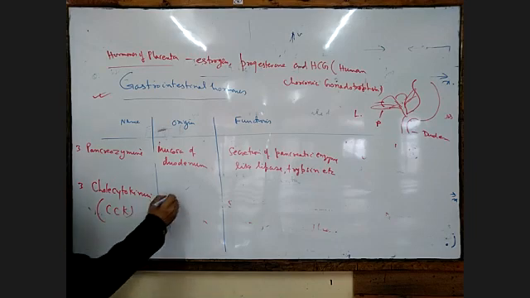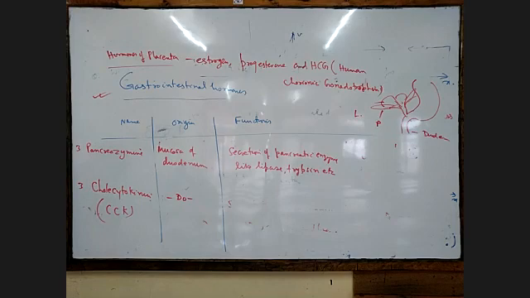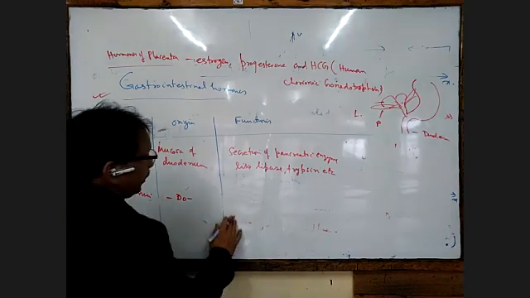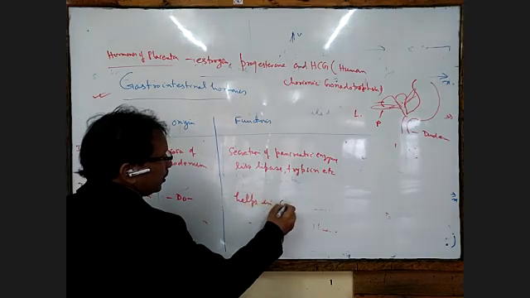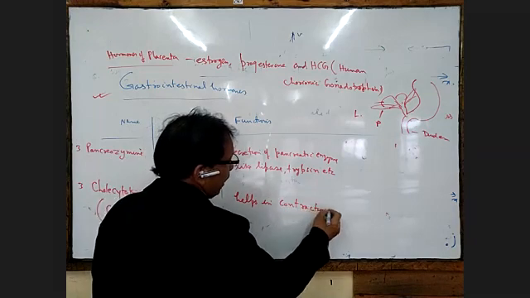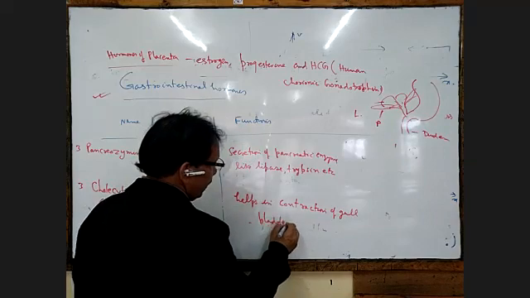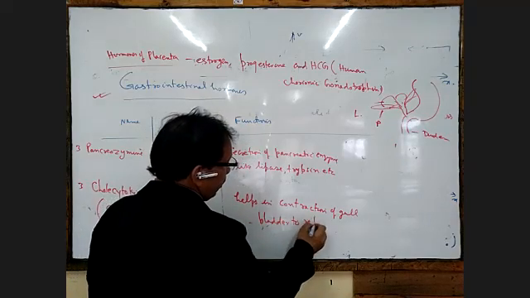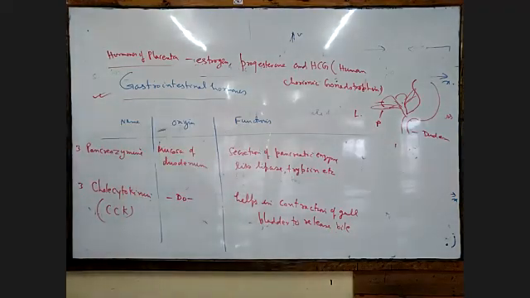It is also secreted from the mucosa of the duodenum. Cholecystokinin helps in the contraction of the gallbladder to release bile. Very important, students have to learn all these because in the questions you have to answer this.